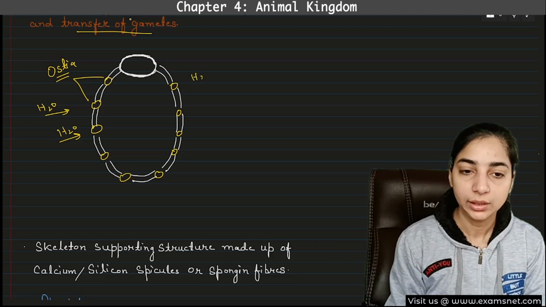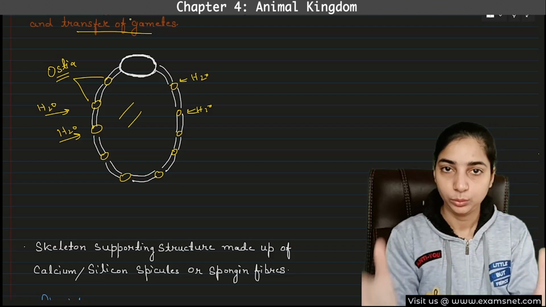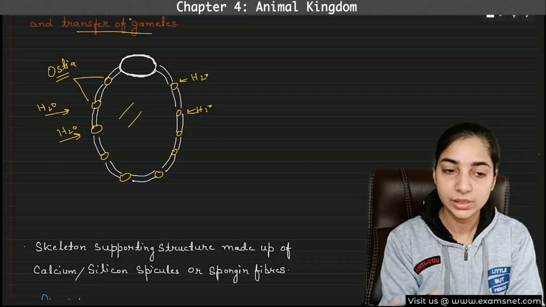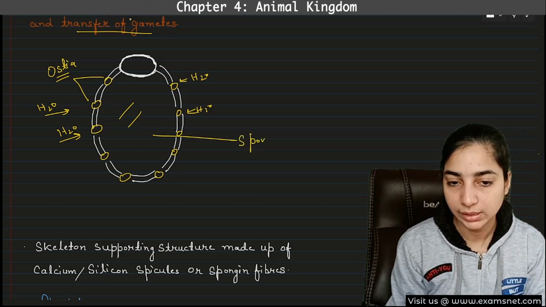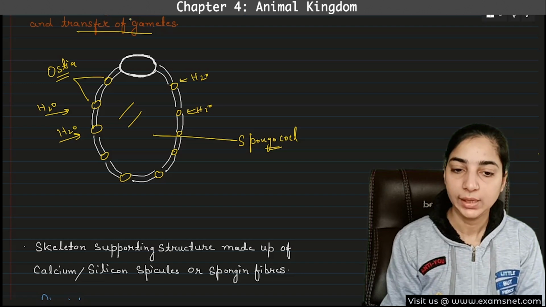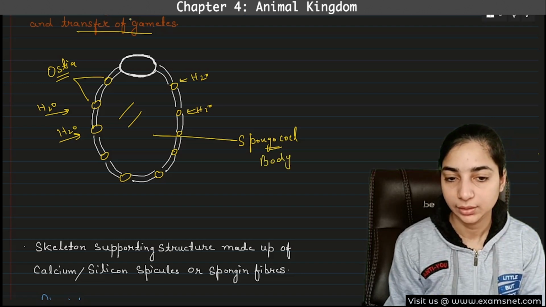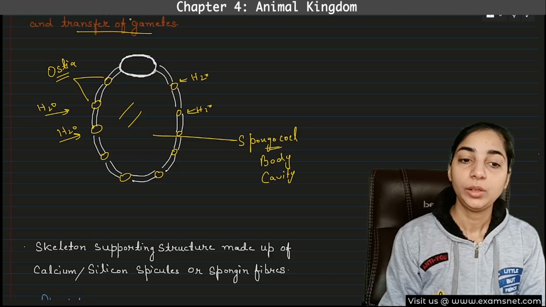So water will enter through all these pores, and then the open space inside the body is known as spongiocele. This is the spongiocele. This is the body cavity. And then what will happen?